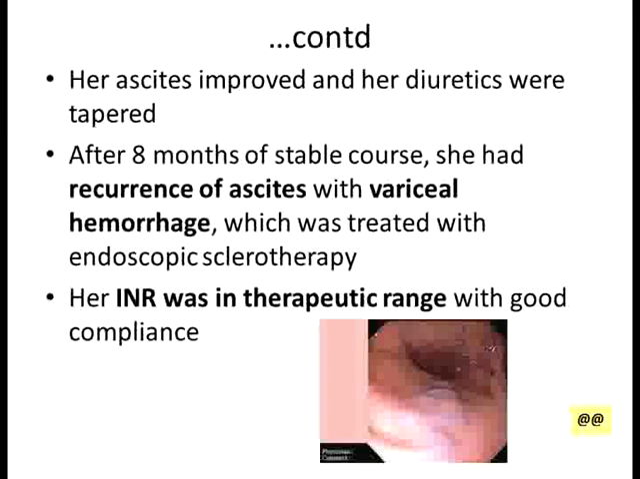Yeah, go ahead. So with this palliative procedure, her ascites improved and diuretics were tapered, but after 8 months of stable course, she had recurrence of ascites, this time with variceal hemorrhage, which was treated with endoscopic sclerotherapy. Following your intervention, how early have you done a repeat Doppler to see that there is patency in that area? Variceal hemorrhage you will not get easily unless the stent has got blocked and the disease has progressed. Right, sir. And what about some anticoagulation at that stage? Which was continued, with the INR kept in the therapeutic range of 2 to 3. Anticoagulation needs to be continued.